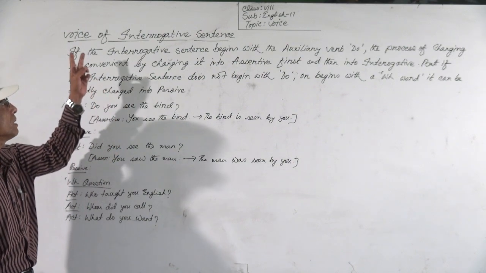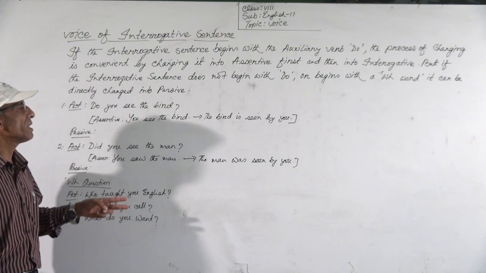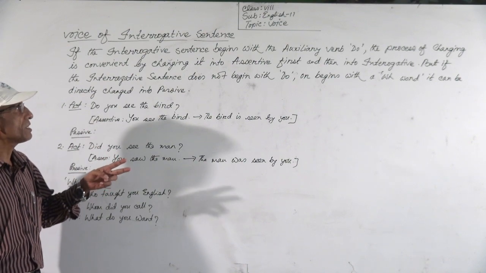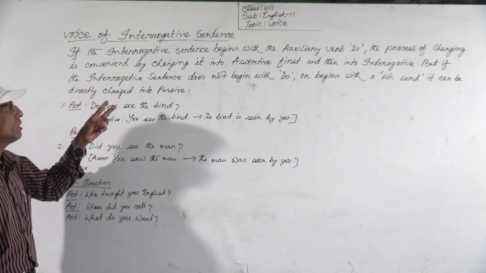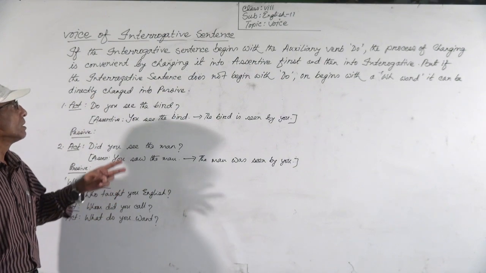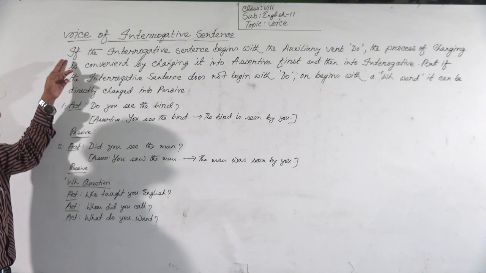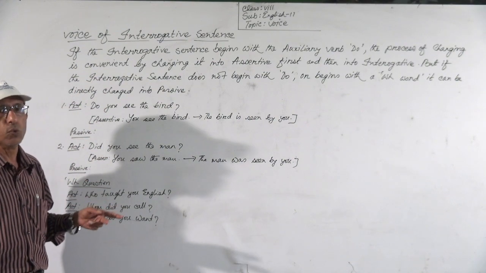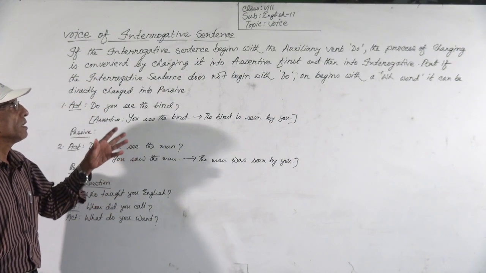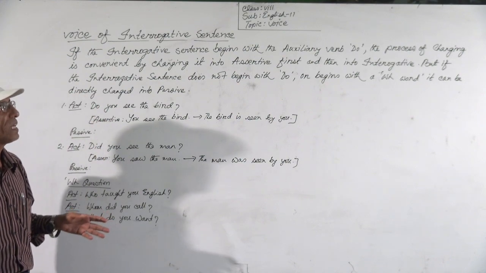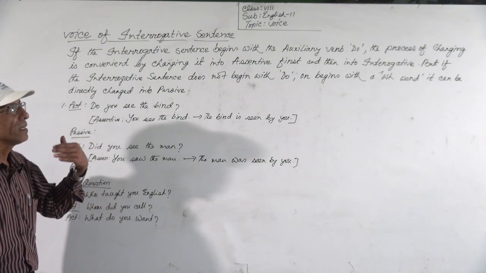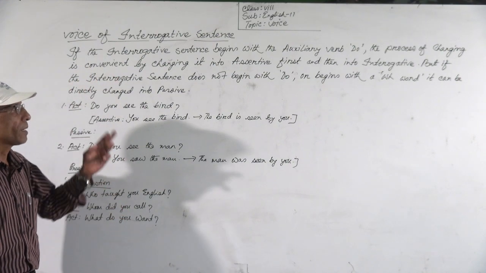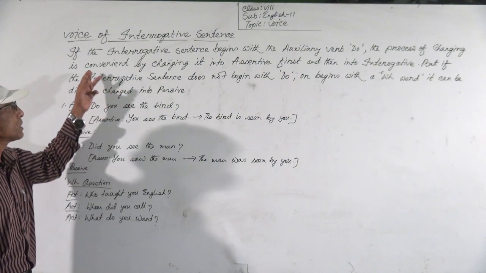If the interrogative sentence begins with the auxiliary verb do, then the process of changing is convenient.